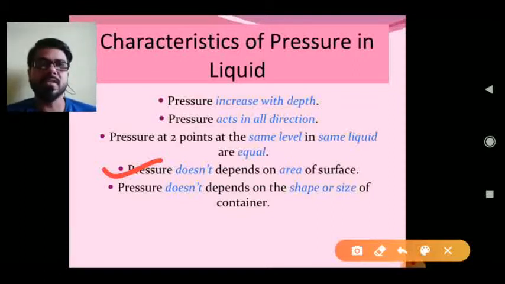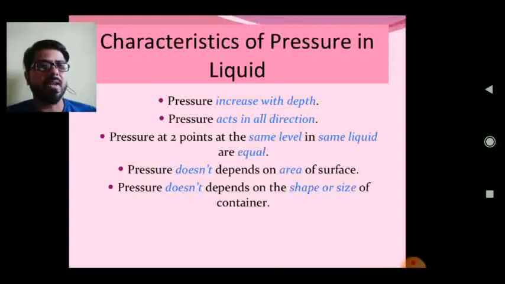Whereas you have seen in solids, pressure depends on the surface contact area. Here another thing is, pressure does not depend on the shape or size of the container. In whichever container you keep the liquid, it exerts the pressure to the same extent. So pressure exerted by the liquid does not depend on the shape of the container.